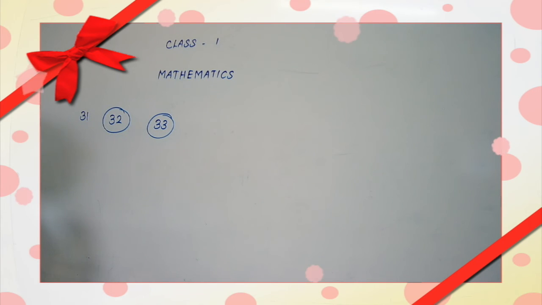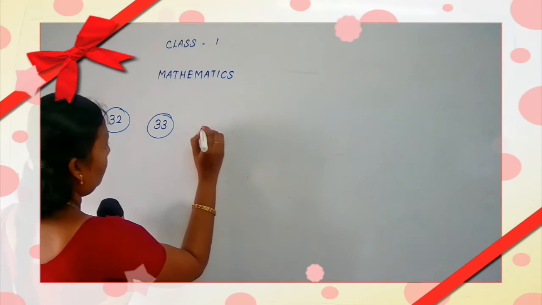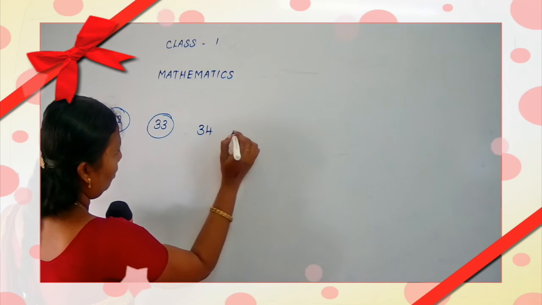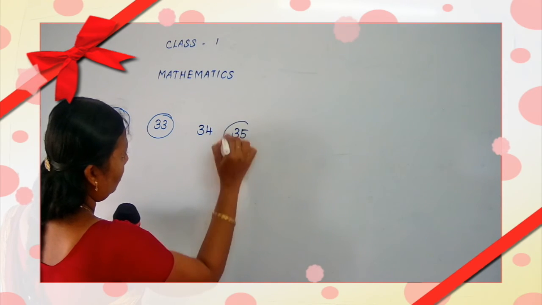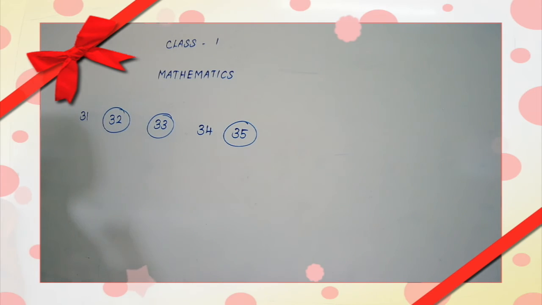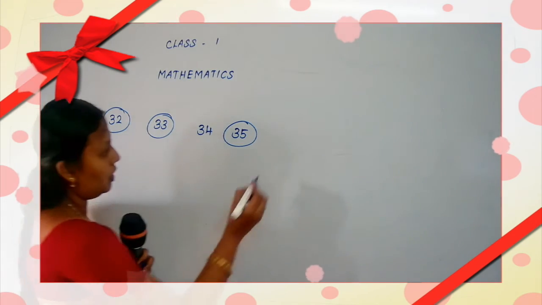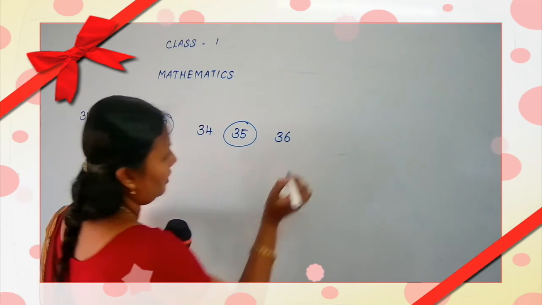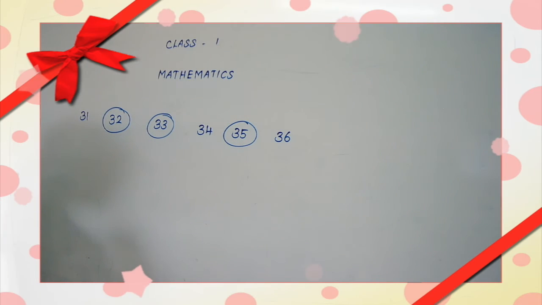So next we want to write 35. 34 is already given. We want to write 35. Then they gave 36. Yes, 36. Next we want to write the missing numbers. There are 2 circles, yes? 36.